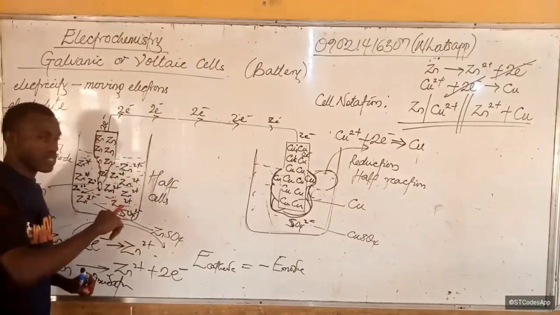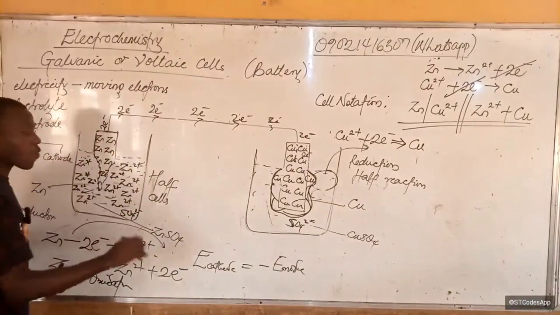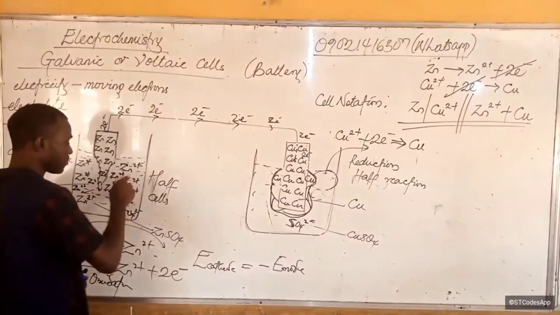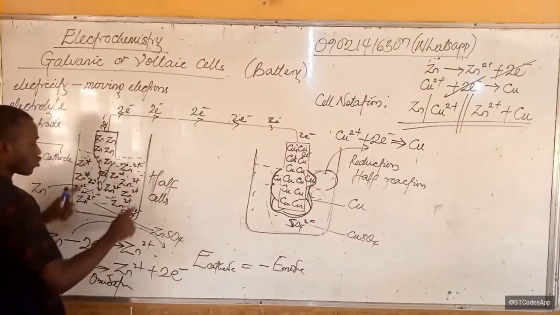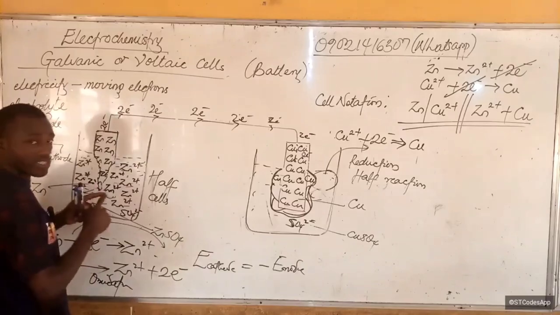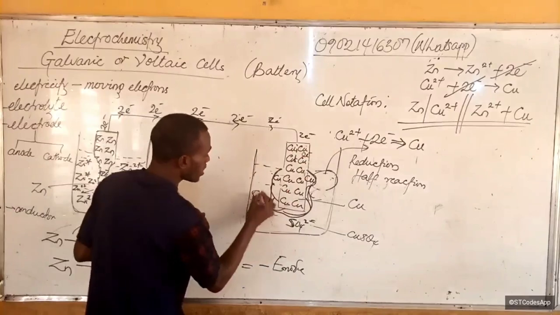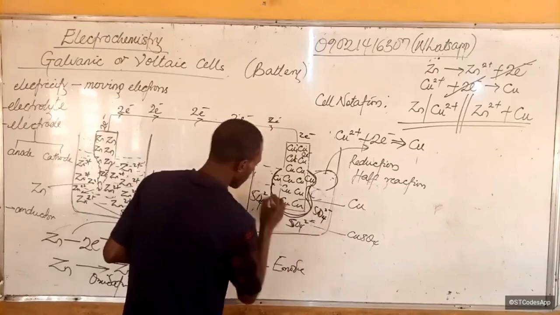Do you understand now? By losing zinc into the solution, over a short period of time this solution will contain more positive ions, and this other one, because of the removal of positive ions, will be saturated with what? Negative ions. Are you following me?